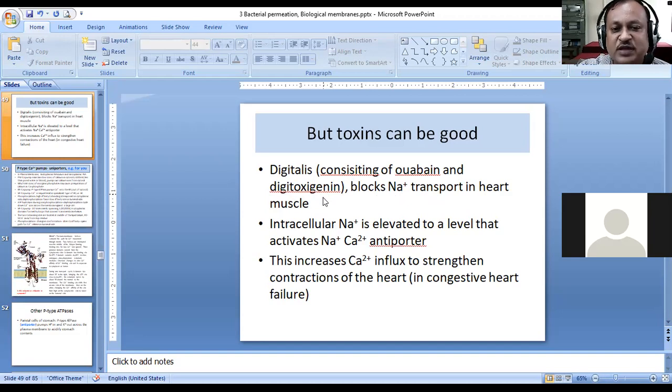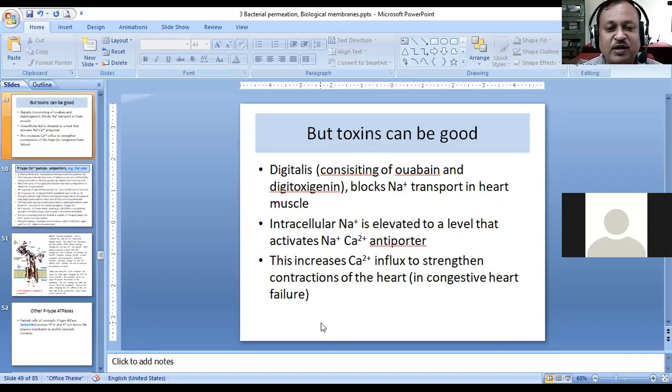When it blocks the sodium transport, the sodium ion level inside the heart muscle will increase. There is accumulation of sodium ions inside the heart muscles, and because of the elevation of the sodium concentration, it activates another transporter called the sodium-calcium antiporter.